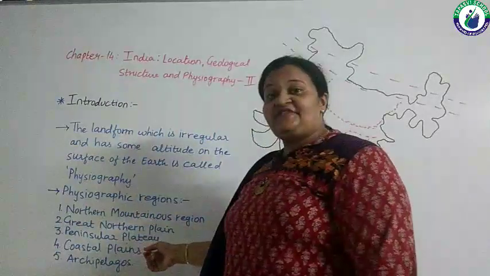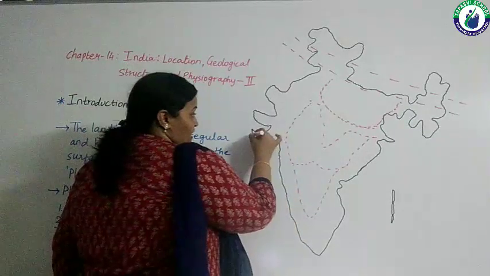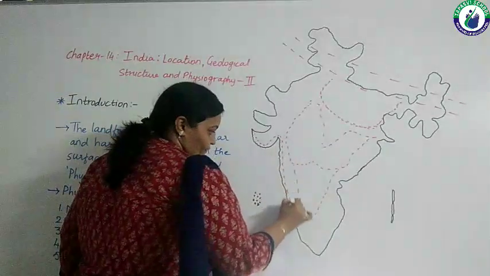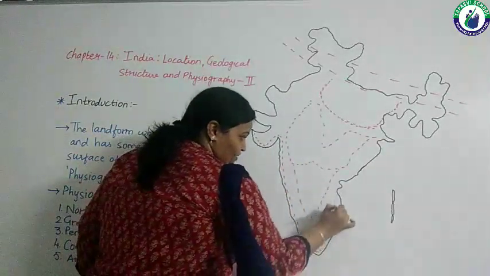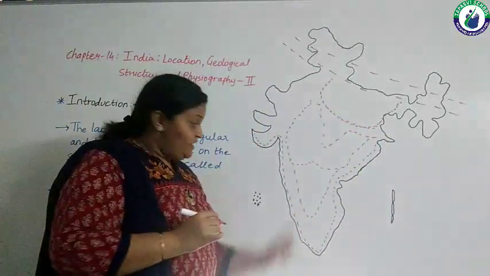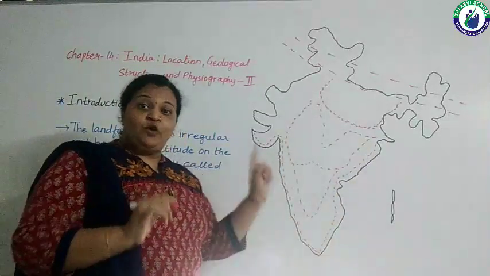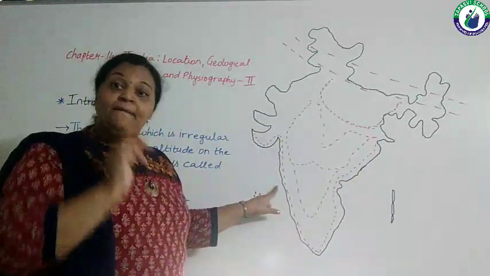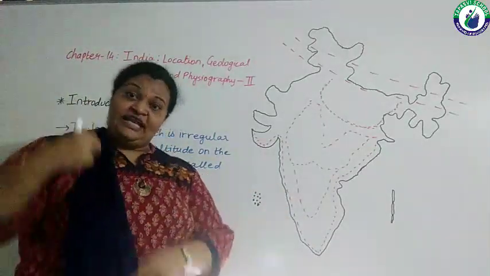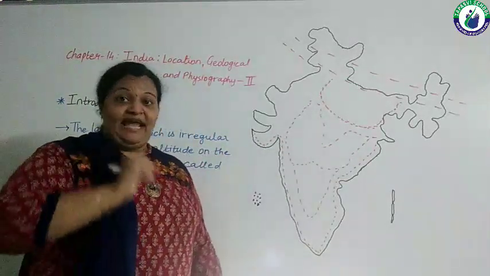The fourth classification is coastal plains. Now I am talking about this area. This all is coastal plains. Whatever area which is nearby to the water bodies, that all would be counted as coastal plains. So India is a peninsula country having the long coastal line. So even it has a good amount of coastal plains.